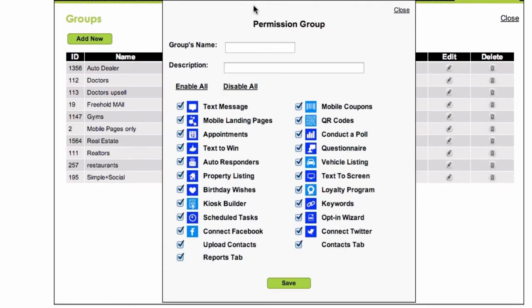If you remember, the groups was one long column of all the features. So now we put it in 2 columns and we added those buttons, enable all or disable all. It's just a lot easier if you want to select 3 features or deselect 3 features. You can just use enable all, disable all. So that's the improvement on the group interface.